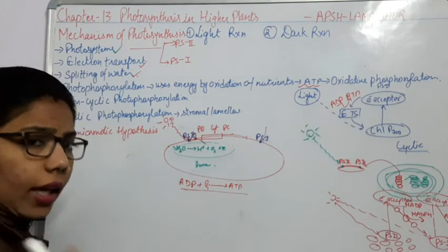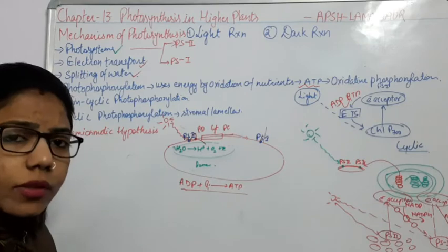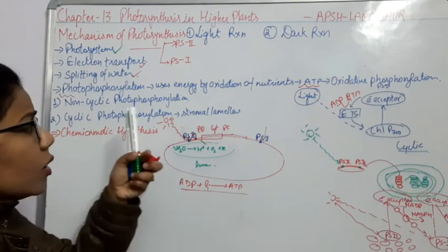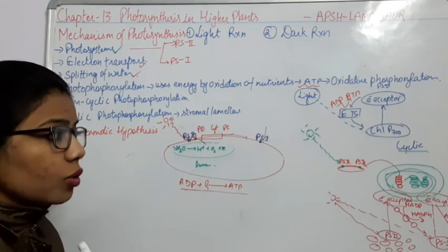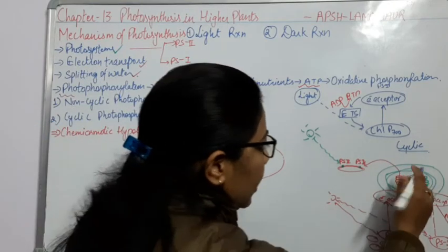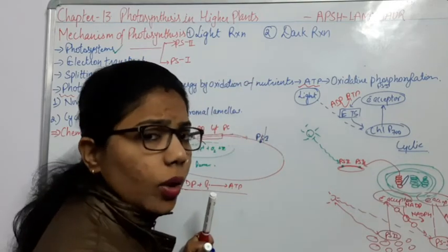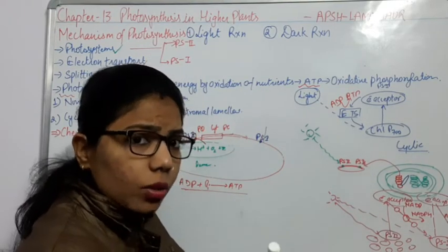Okay, in a thylakoid membrane. And if I talk about the cyclic photophosphorylation, it is happening in the stromal lamella. And what are the stromal lamella? We have done that these are the things which are connecting these stacks. So again it is like a thylakoid, but they are not stacked together.